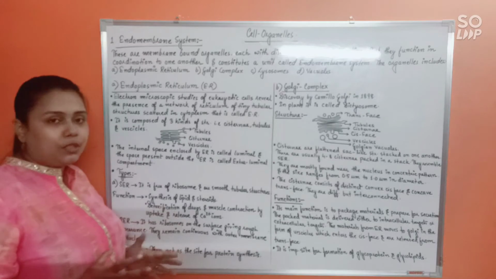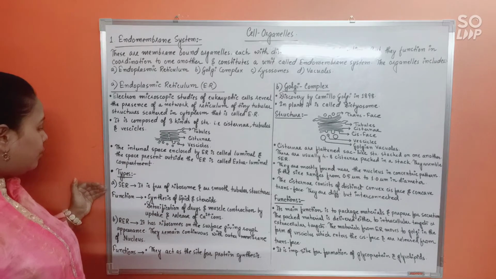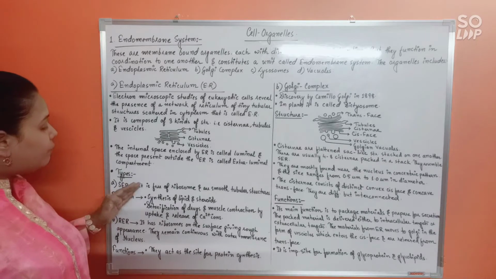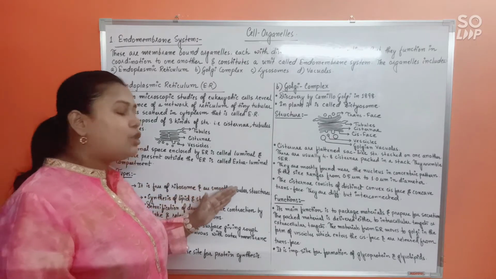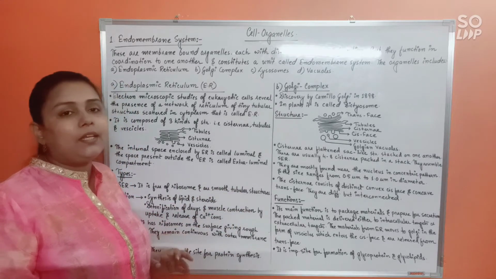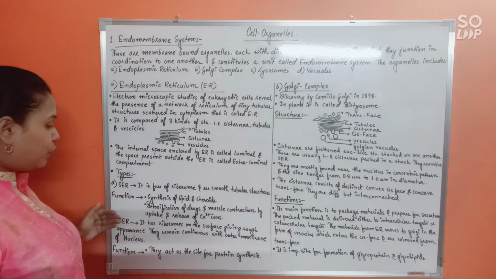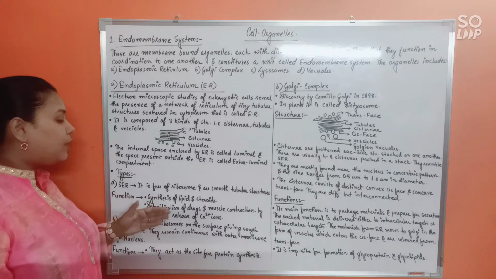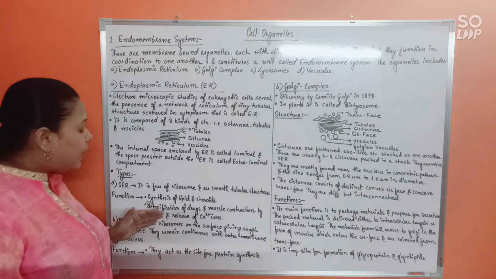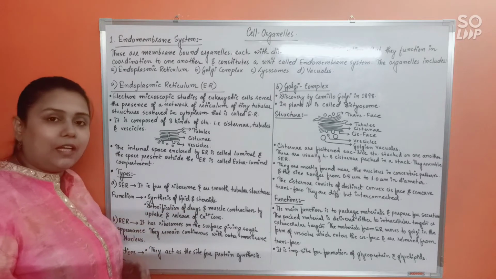Alright. Understood this properly? Now, types of ER, as I told you already, would be SER and RER. SER is free of ribosomes and consists of smooth tubular structures. Because it does not have ribosomes, that's why it is smooth in nature. Its major functions would be, first, synthesis of lipids and sterols or steroids, detoxification of drugs, and muscle contraction by uptake and release of calcium ions.